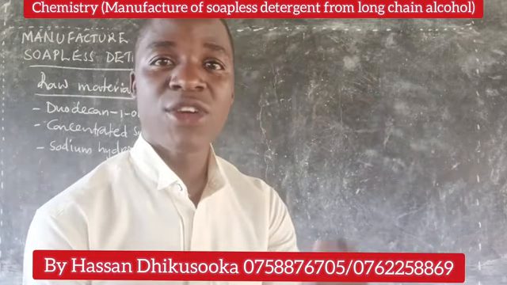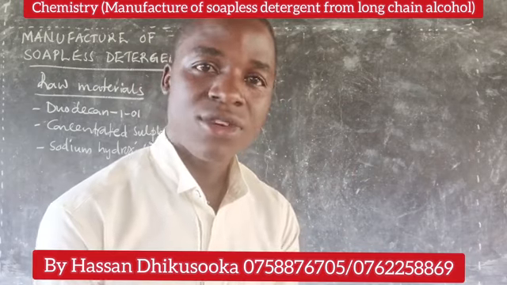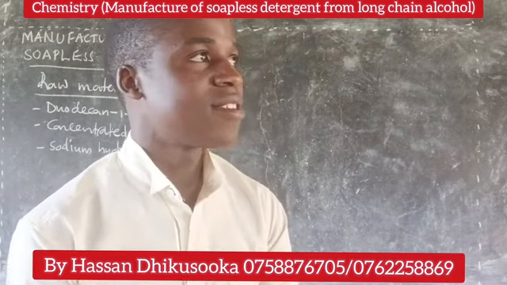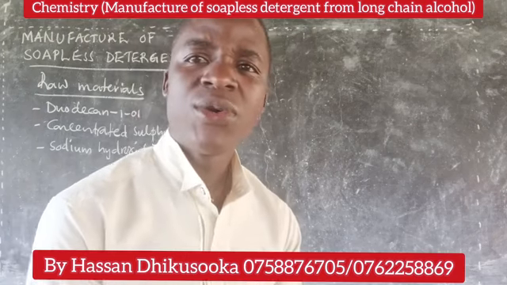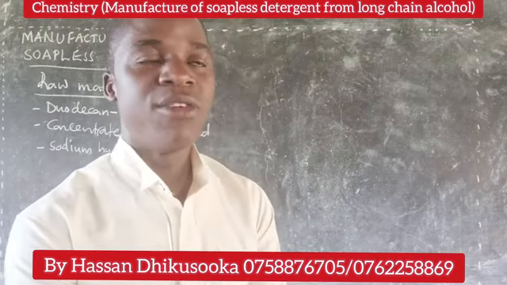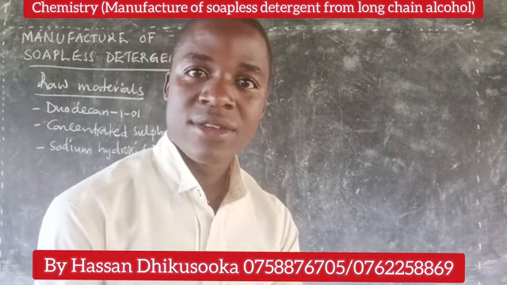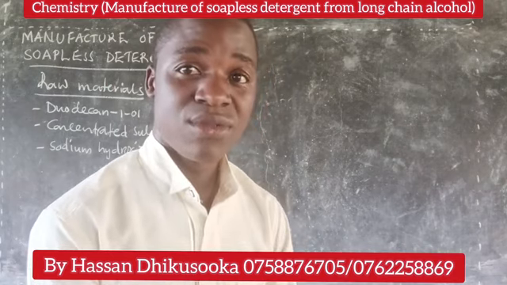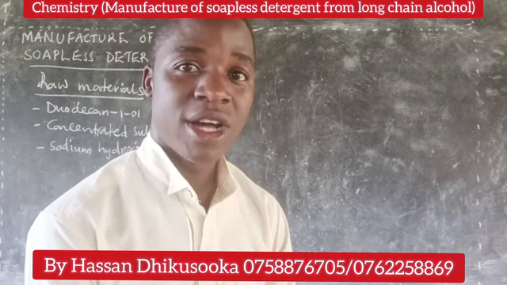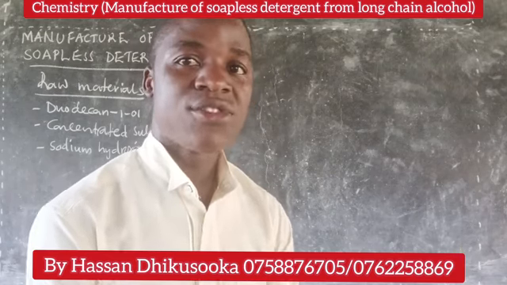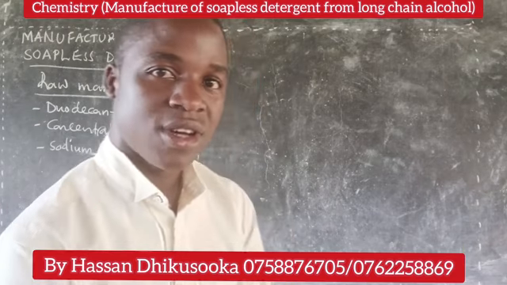Which particular vessel are you going to put into consideration? Number three, the next part: which one is going to come before the other? That's also a question that is supposed to be asked before you start talking about the processes. Okay, let us go to the process of production and we see what we shall do.